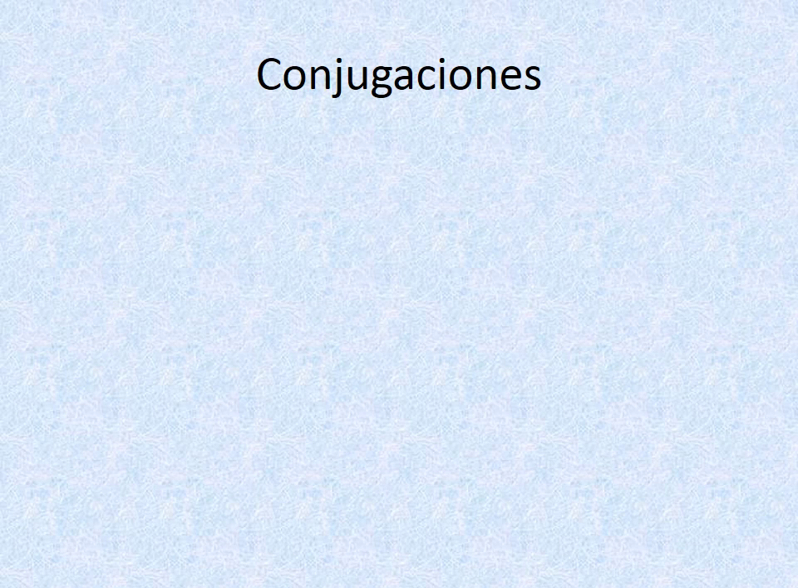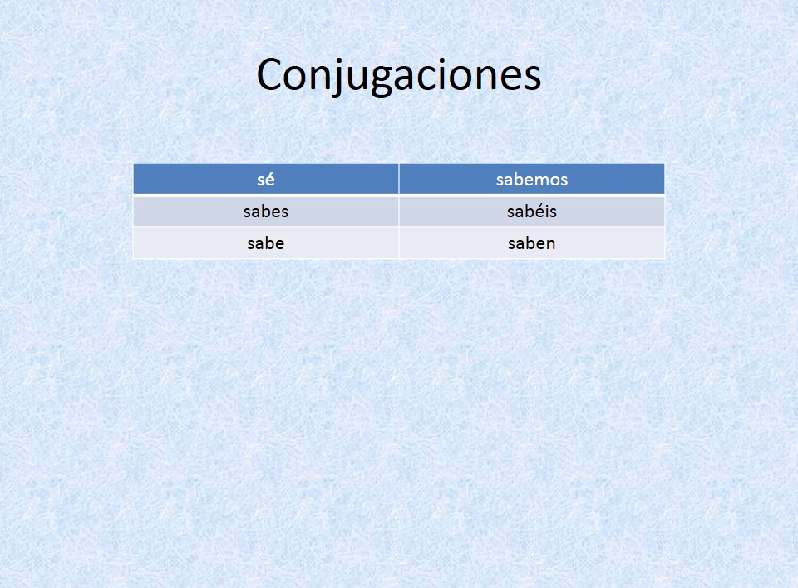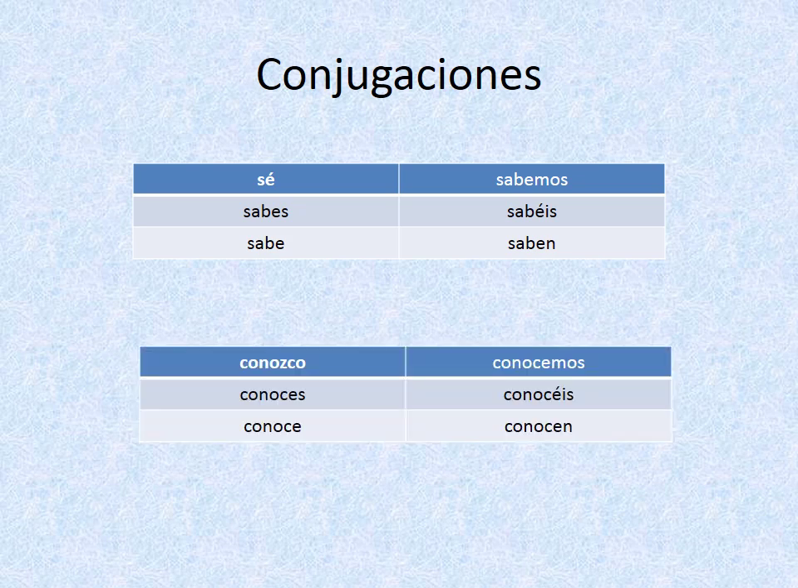Here are the conjugations of saber and conocer. We're going to start with saber. Yo sé. Tú sabes. Él, ella, usted sabe. Nosotros sabemos. Vosotros sabéis. Ellos, ellas, ustedes saben.